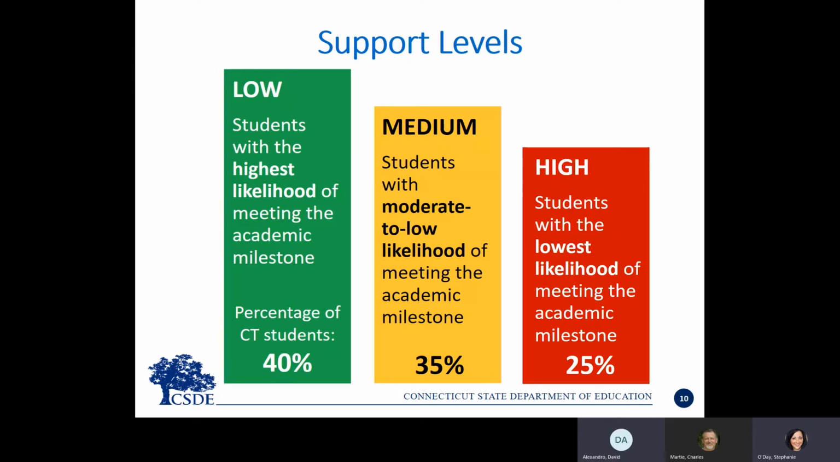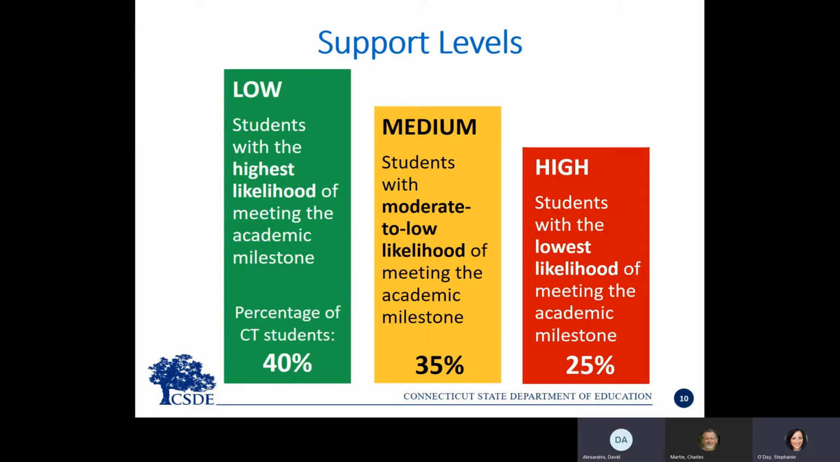Statewide, the students that have the lowest likelihood of meeting the academic milestone, that 25% of students in each grade, are assigned to the high support level. The rightmost bar that you see in this slide summarizes the information for the high support level. As we look to the middle of the slide, we see that the next 35% of students fall into the medium support level. Finally, the students who have the highest probability, the 40% of students that have the highest likelihood of reaching the milestone, are in the low support group.